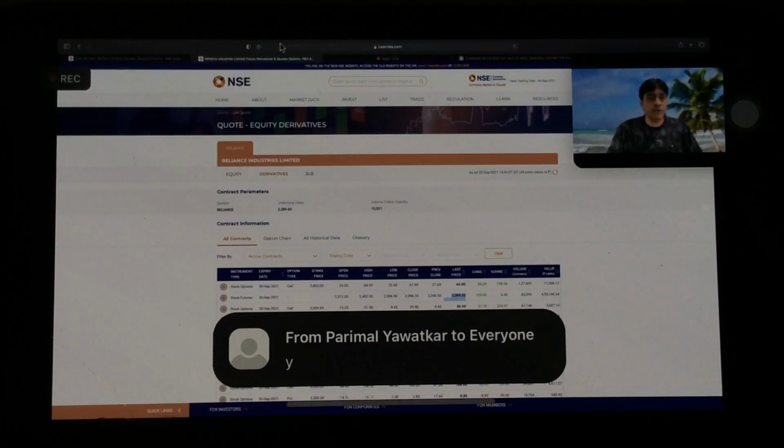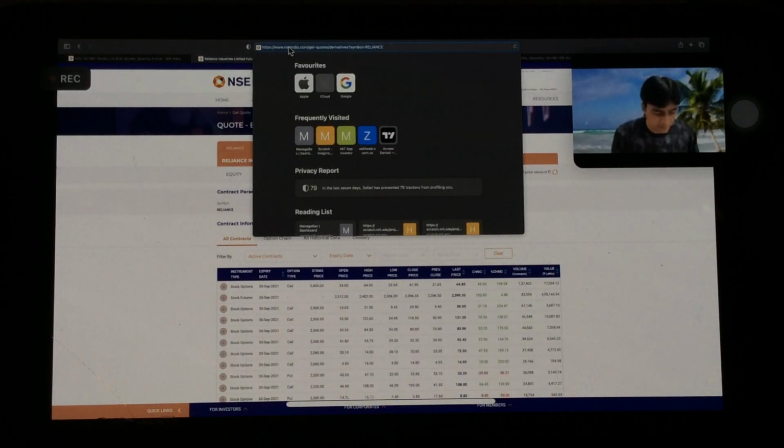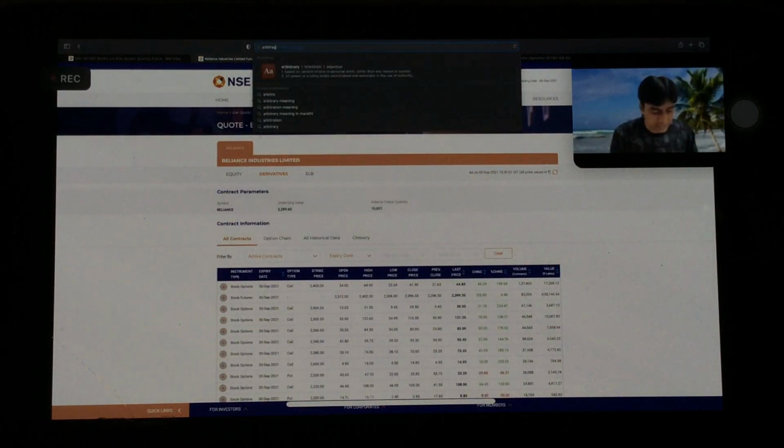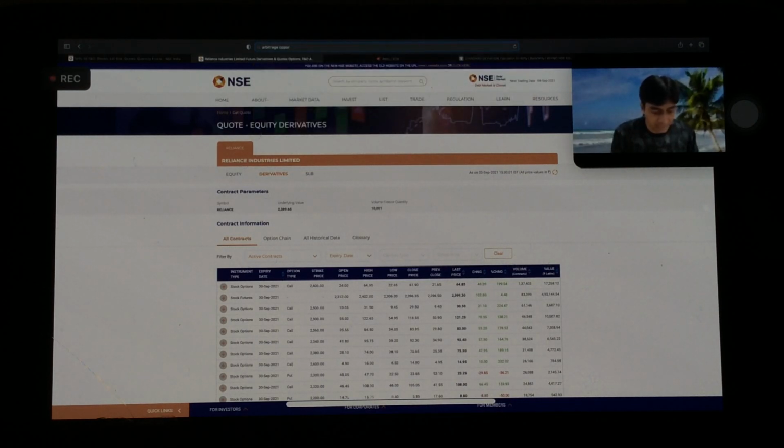For that, what you can do is go to Google and type arbitrage opportunities money control.